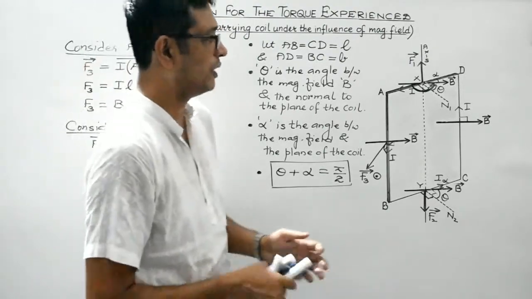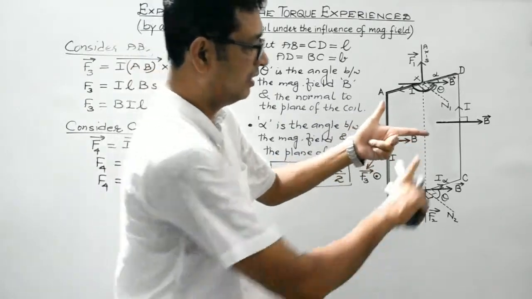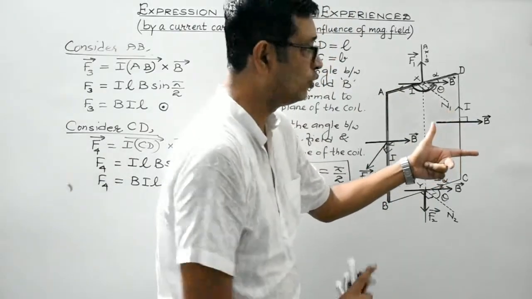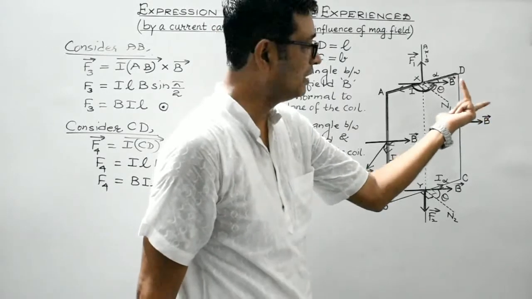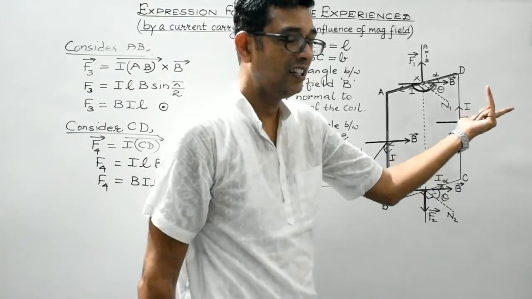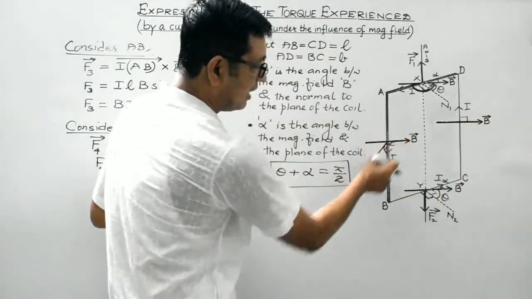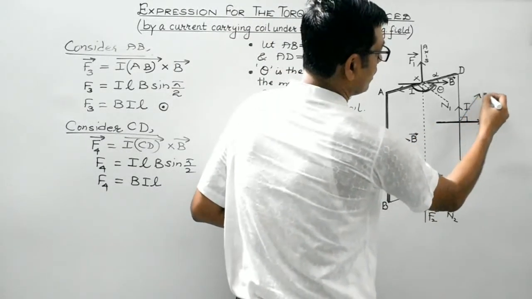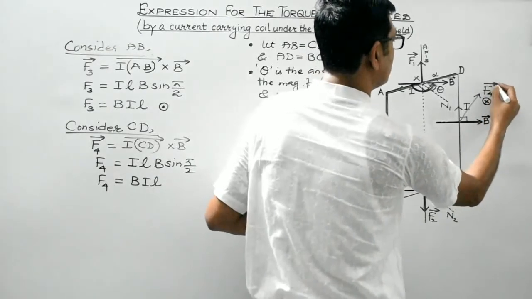Again, let's make use of Fleming's left-hand rule. This is the rule FBI. This is the magnetic field directed from left to right. This is the current, from C to D in the upward direction. The central finger will represent the current. So the thumb, which indicates the direction of the force, is directed inwards. F4 is directed inwards. If I represent the outward direction like this, then the inward direction will be represented like this. This is F4, directed inwards.